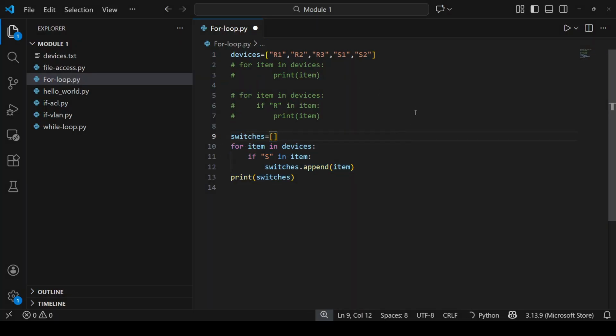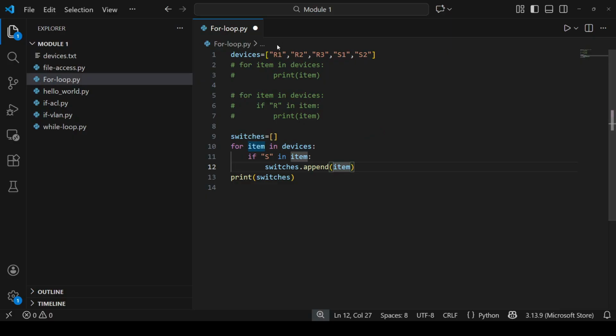So let's quickly check one more condition. Here, again devices is the list consisting of 5 items, and there is one more list named switches, which is an empty list. Now we put the for loop. What it is saying is, for item in devices, if S is present in the item, then append to the switches list. Okay, switches.append(item). So append the switches list with the item.